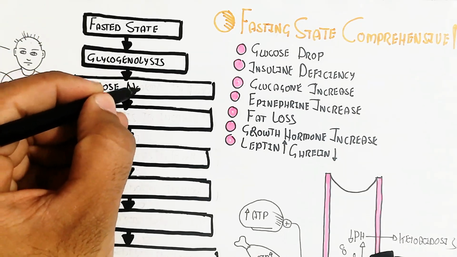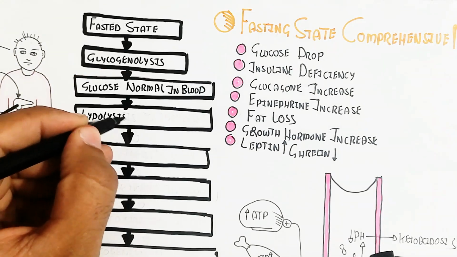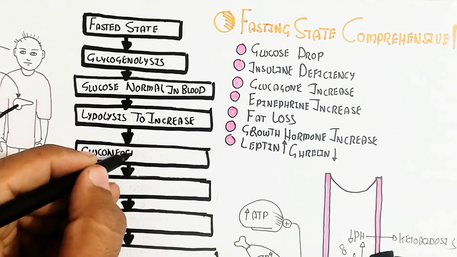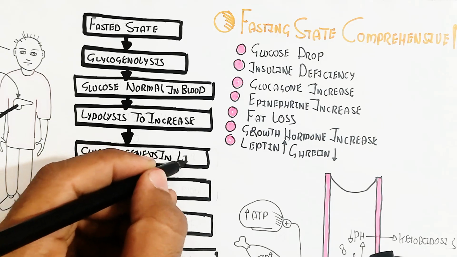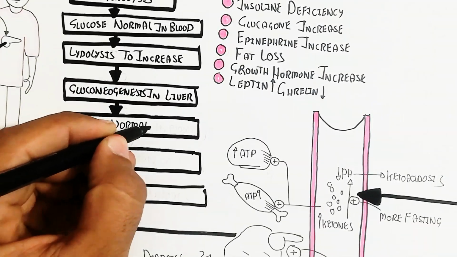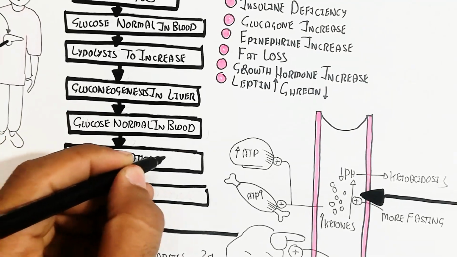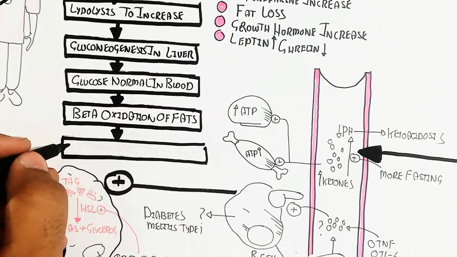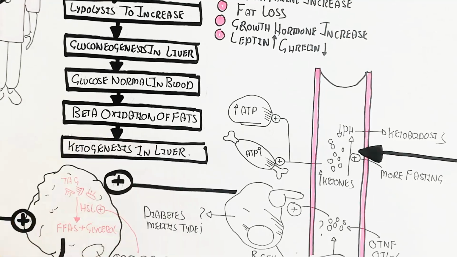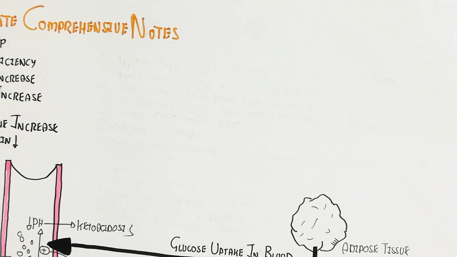In summarization, in the fasted state, glycogenolysis will lead to normal glucose in the blood, while during hypoglycemia, lipolysis increases gluconeogenesis in the liver, keeping glucose normal in the blood and leading to beta oxidation of fats rather than using glucose as energy. And in this way, ketogenesis in the liver will occur rather than glucose use in the brain. So the brain will prefer the ketones more, and the muscle also.